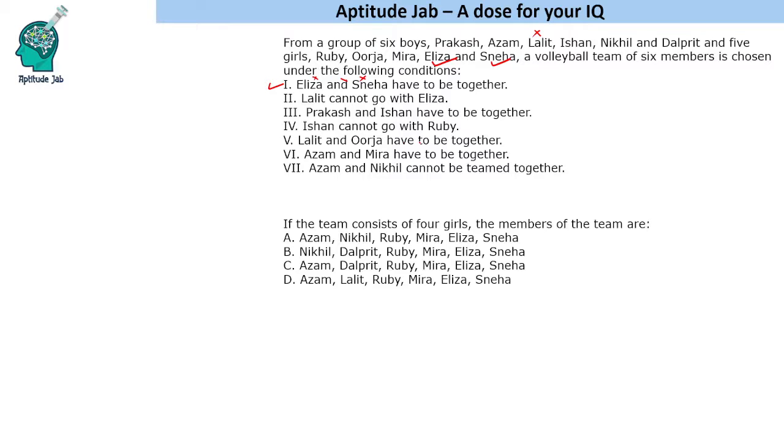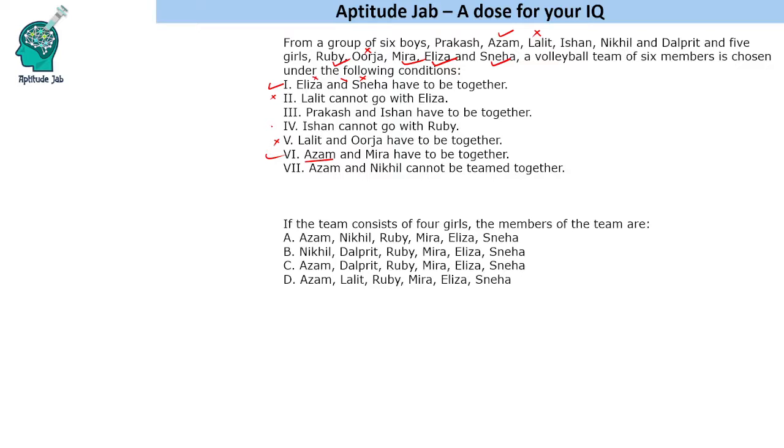Lalit and Urja have to be together. Since Lalit is not selected, Urja will also not be selected. So that means Ruby and Meera will be selected. So these are the 4 girls. Now if Meera is selected, then Azam should also be selected, right? So Azam is the 5th person, and Ruby is selected, so Ishan cannot be selected.